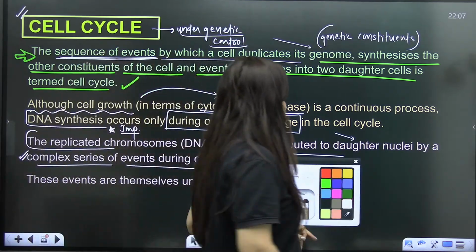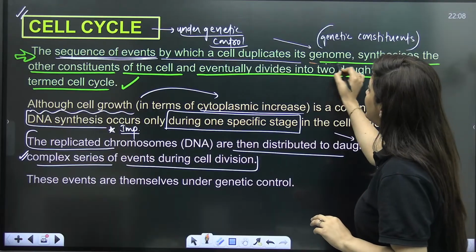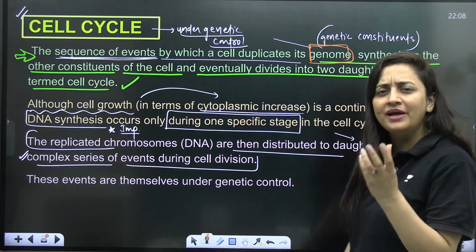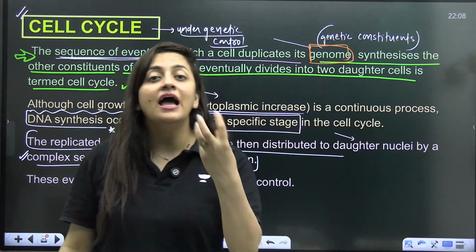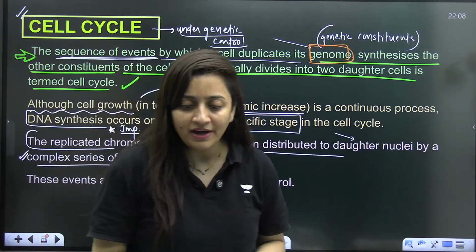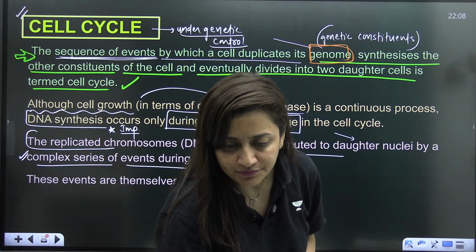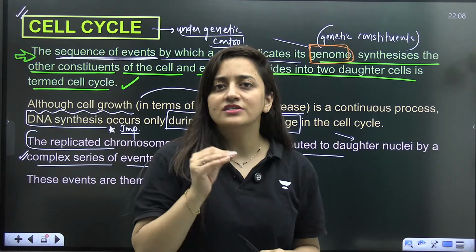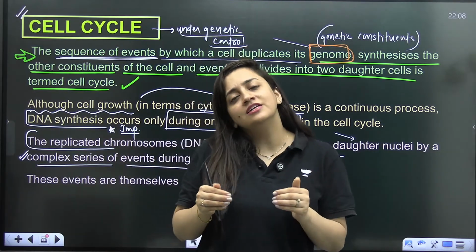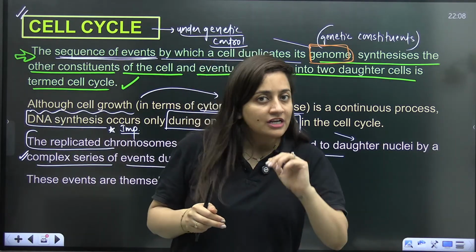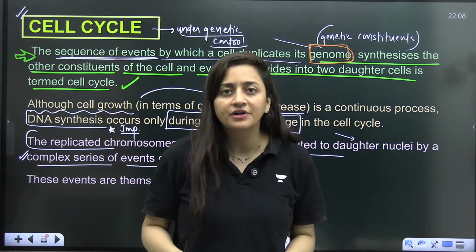Now, let me explain one more thing. That is the genome. I clearly mentioned that genome is basically the haploid content. What is genome, my dear student? Genome is the genetic constituent. This is what I just mentioned. Genome is the genetic composition of that particular cell.